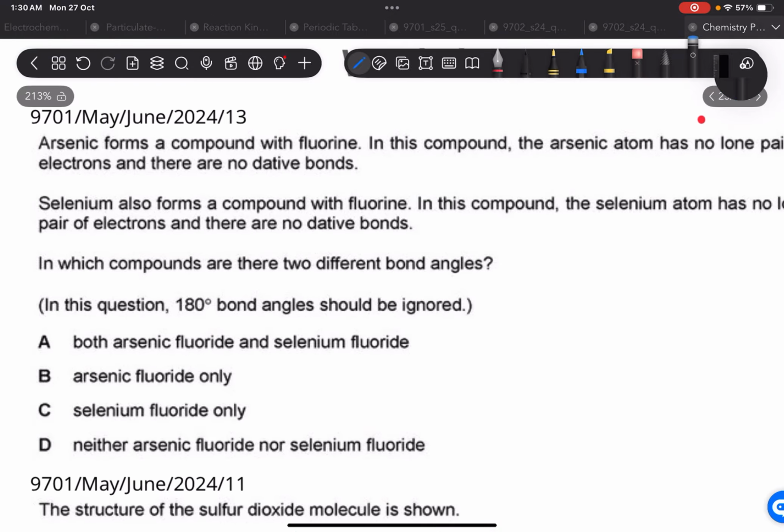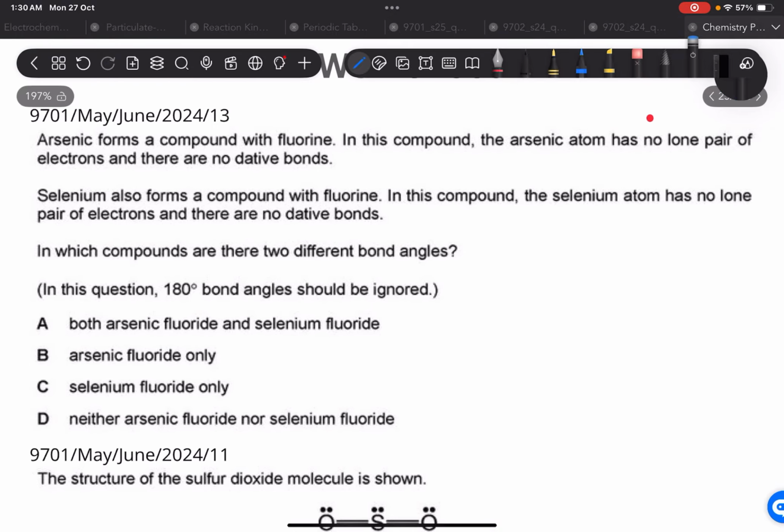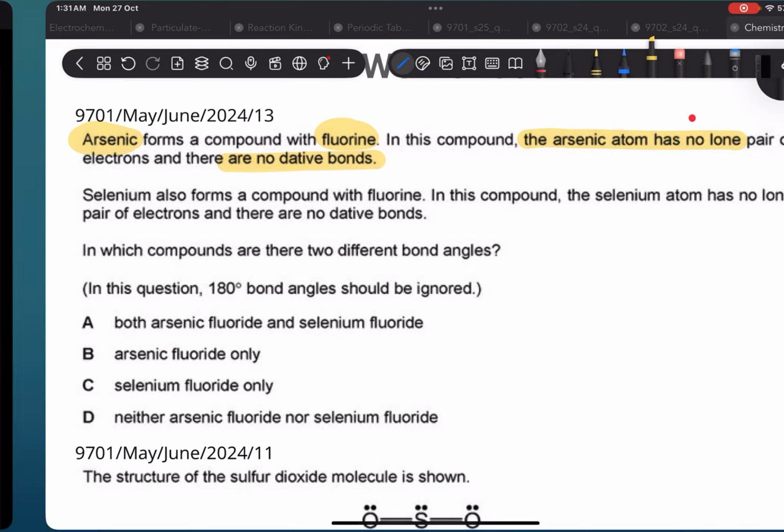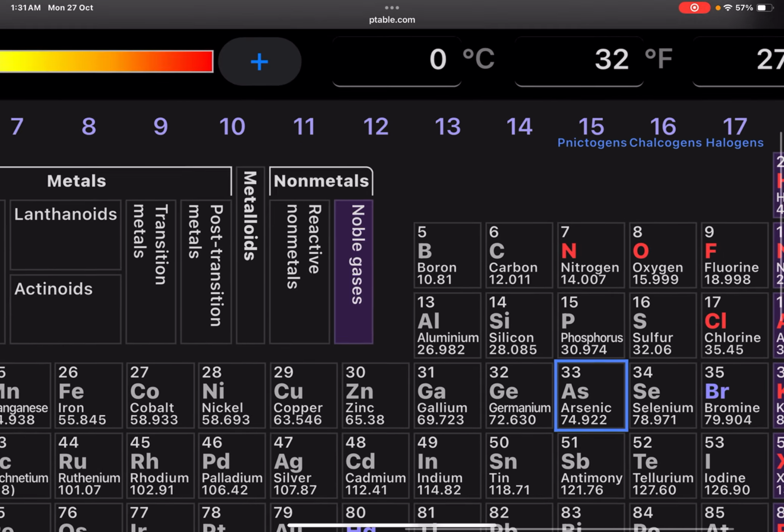These are going to be the latest questions that we are going to be practicing. So let's get started. Arsenic forms a compound with fluorine. In this compound, the arsenic atom has no lone pair, and there are no dative bonds. That means all the valence electrons in arsenic are bonded with fluorine. So let's check how many valence electrons arsenic has.